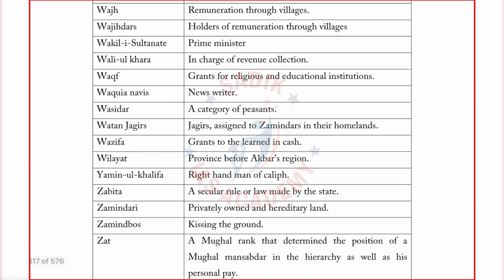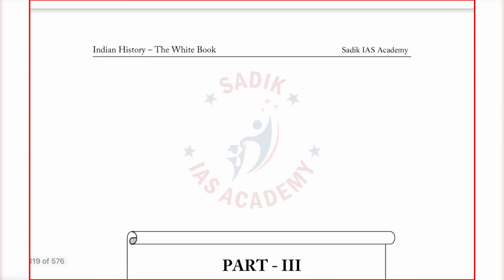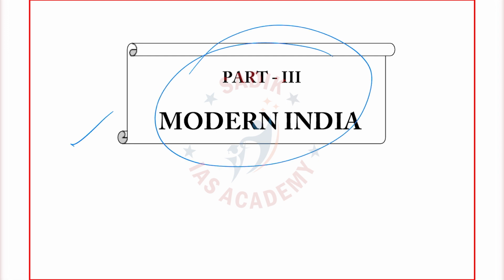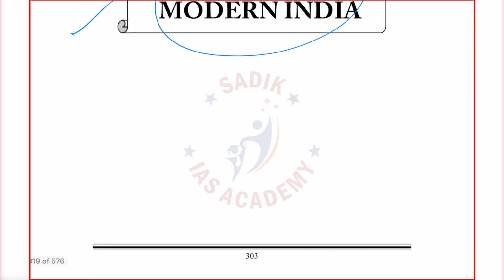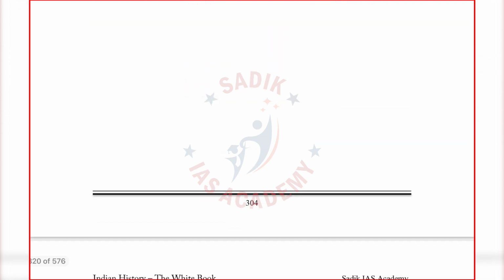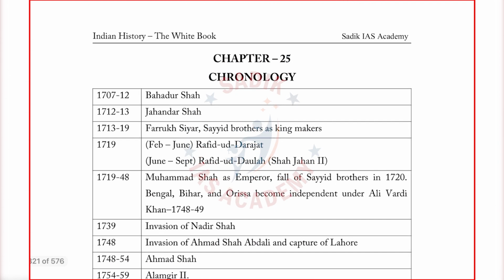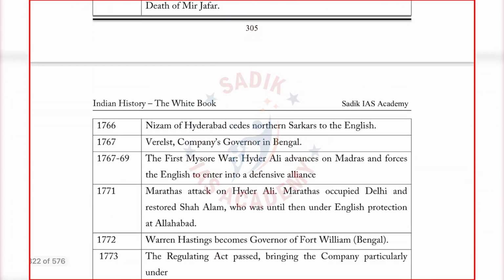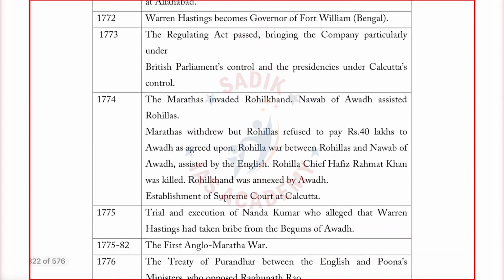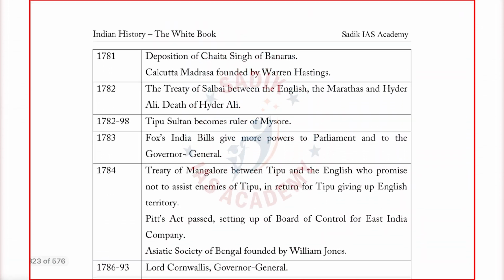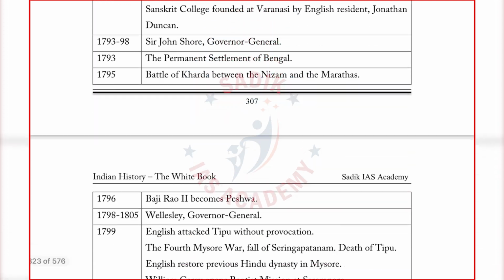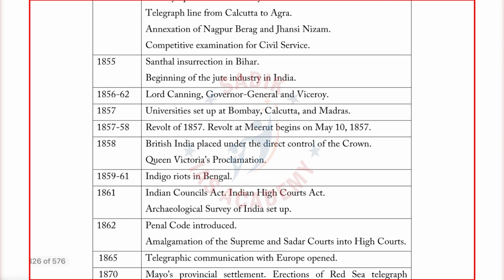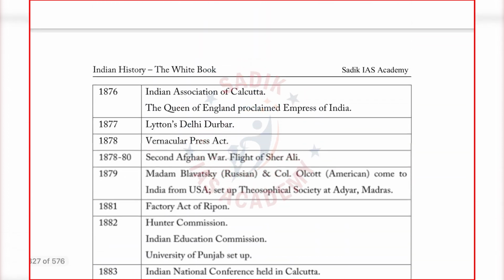Okay, after this we can enter into modern India. Now modern India, this is part 3. This is a very important part, because more questions are asked, so I allotted more pages. Modern India again begins with chronology, fundamental. Just go through the chronology, and definitely 1 or 2 questions you can answer. The chronology itself will be around 10 pages, I think. All fundamental aspects, one by one, it will cover, starting from the 1860s, 70s.